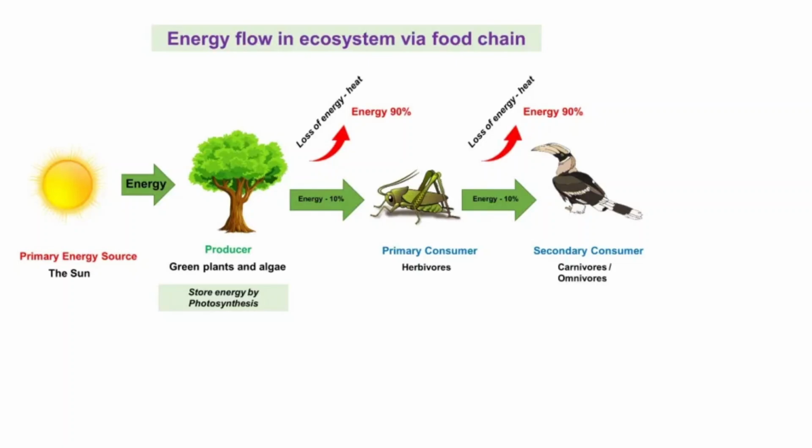And within all that, the material world which we see now, the primary source of energy is the sun. From the sun, energy is converted into an energy which can be consumed by living animals, and this is done by the plants. So plants have a major role in the chain of the food. Then the plant is consumed by a primary consumer which we call herbivorous animals. Then the carnivores eat the herbivorous animals, and that's how the food is produced and consumed, and they are the secondary consumers.